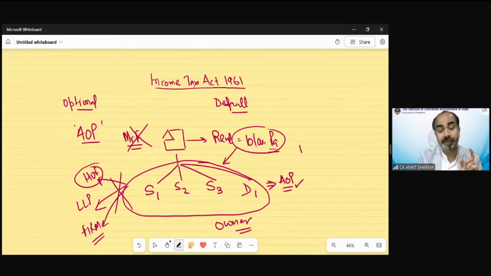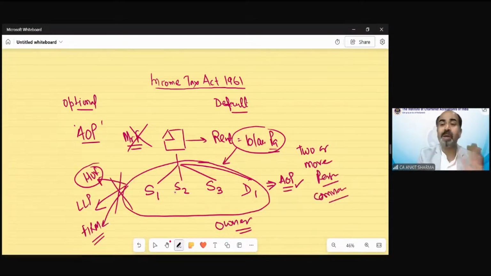So when two or more persons come together for any common purpose to earn income without any legal registered document, this is the most important line: without any legal registration, if there are 2 or more persons earning any income or with the objective to earn any income, that would be treated as association of person.